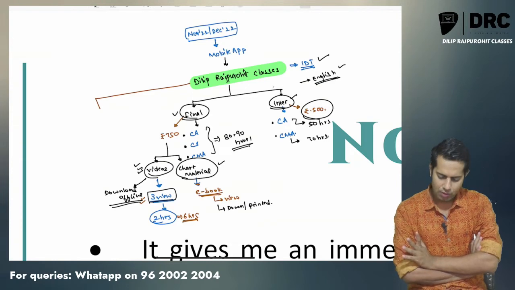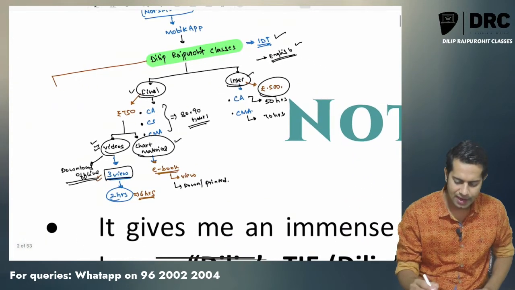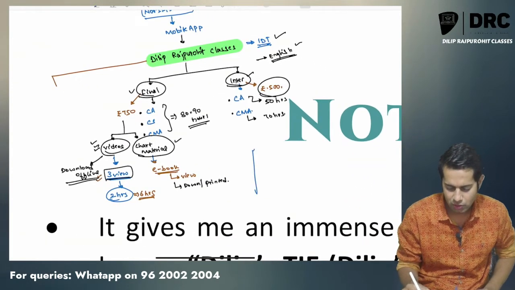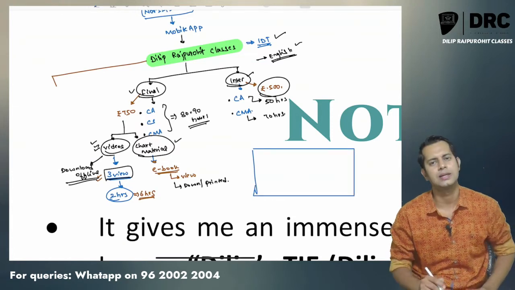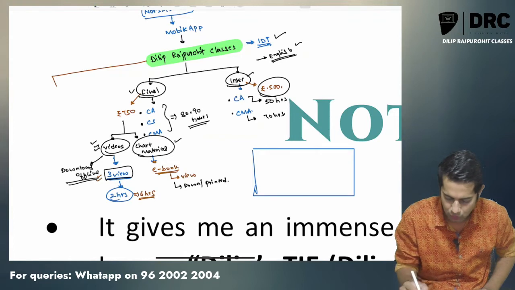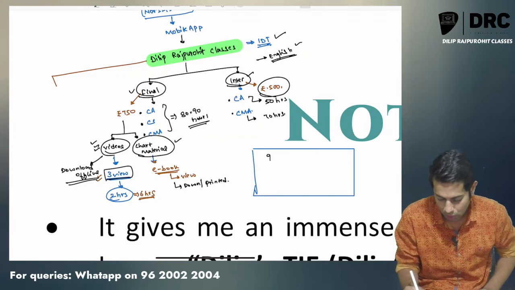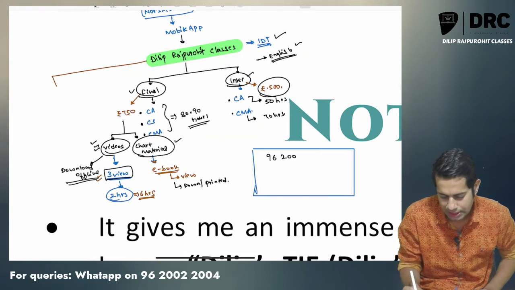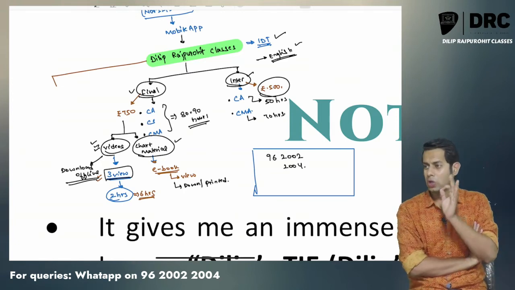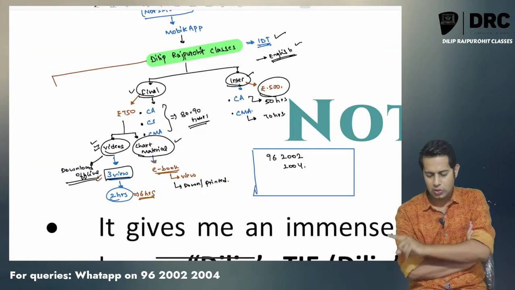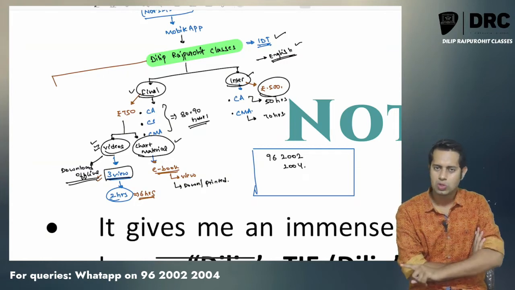I think I have almost answered all of your questions, sir. If I have any question with regard to this crash course, or generally while studying the subject, what can I do, sir? If you want to ask me any doubt, you can always send me a message on WhatsApp on 962002 2004.